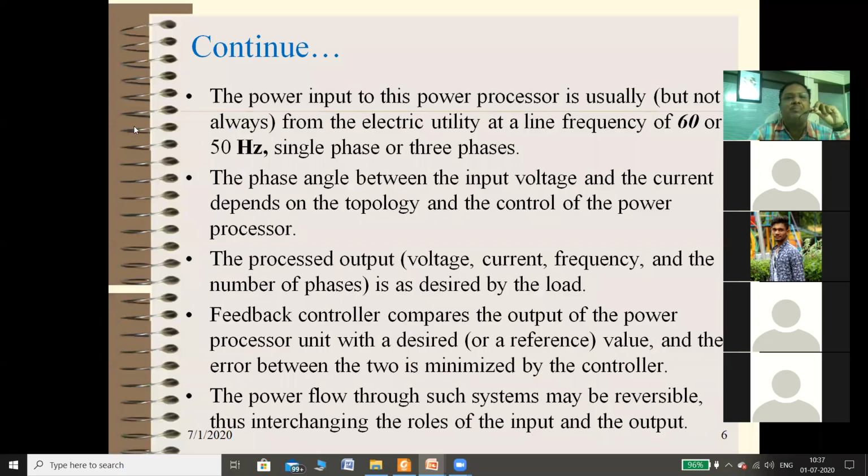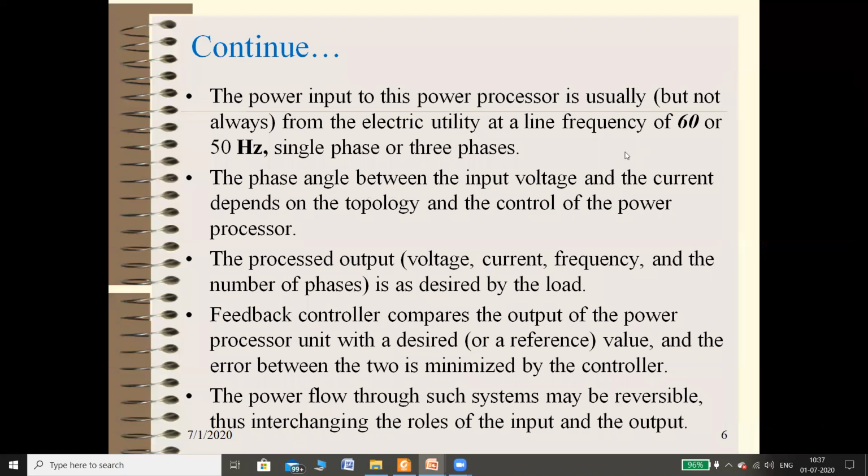Okay, so power input to this power processor is usually from the electric utility at a line frequency of 60 or 50 hertz. The phase angle between the input voltage and the current depends on the topology and control of the power processor. So the phase angle again depends on the requirements of your circuit, so it may be different.